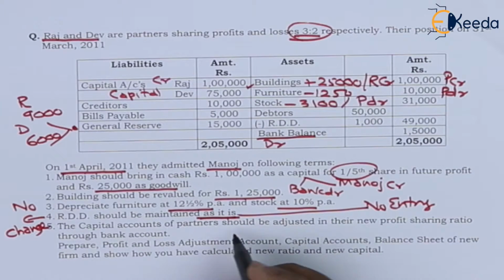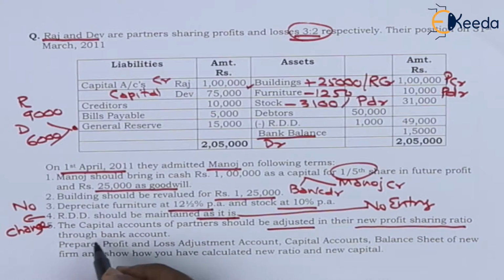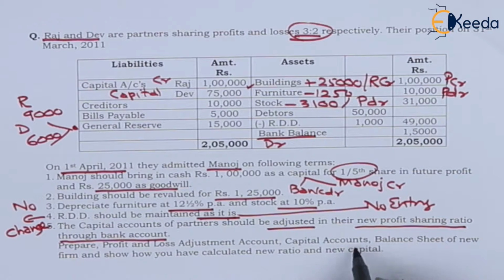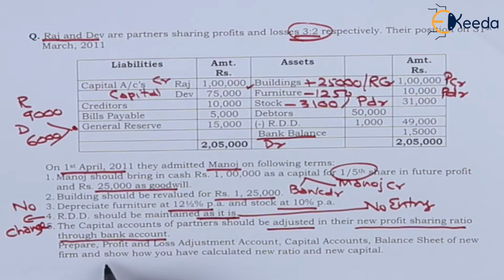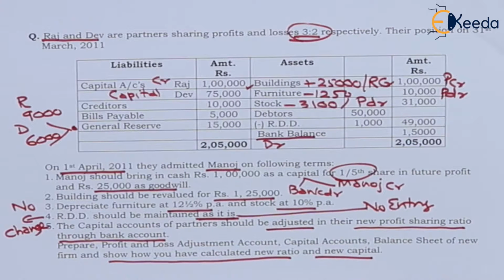The capital account of partner should be adjusted in their new profit sharing ratio through bank account. Prepare profit and loss adjustment account, capital accounts, balance sheet of new firm and show how you have calculated new ratio and new capital. In this case, question itself is asking to show calculation of new ratio and new capital.